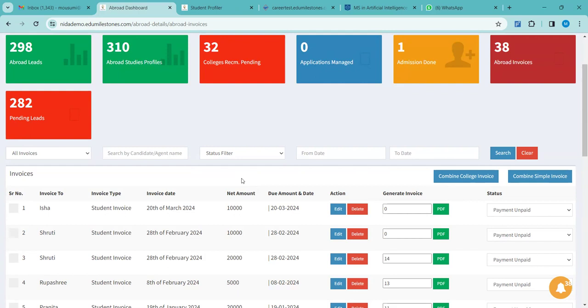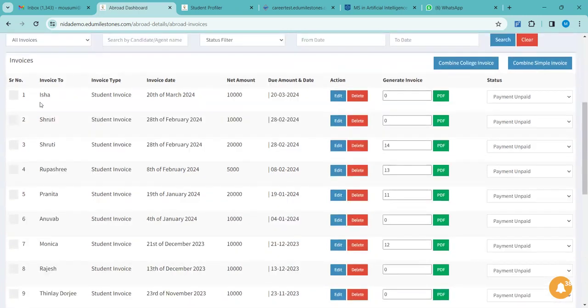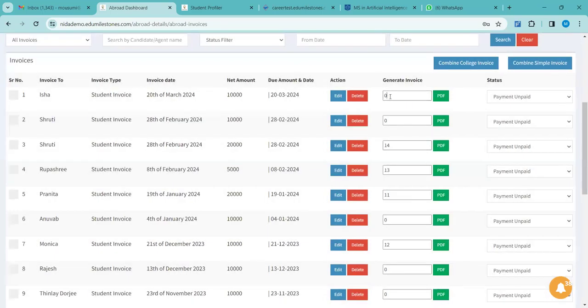the invoices, whether those are paid or not paid. Accordingly, you can download the invoice from here. I will show you how. Now you can see Isha's invoice was generated, with the amount and everything. If you need to do any editing, you can do it by going to the edit tab. Then generate invoice, put the number, select the number accordingly, 15 I have put, then click on the PDF. Automatically it will be downloaded in your system, and that invoice you can share with the candidate.